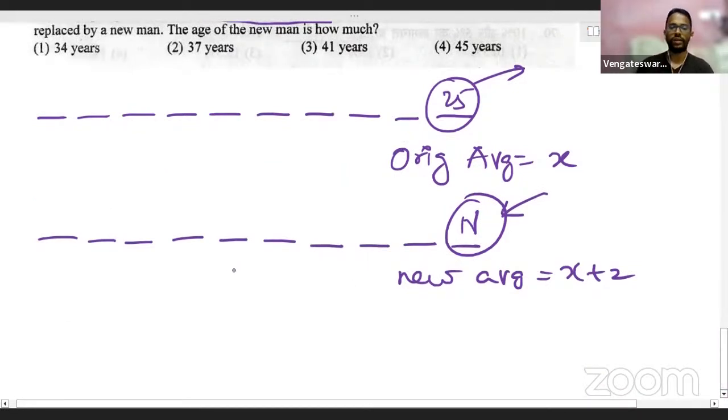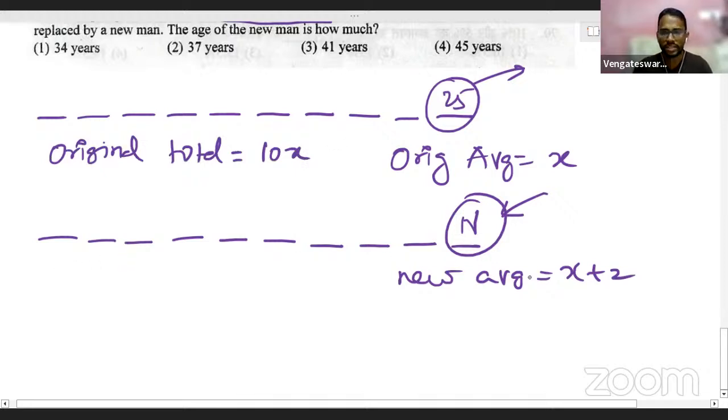Now clearly understand the procedure. Let me first of all give you the conventional approach, then we can try the usual approach. Originally, the average of the 10 people is X. That means the original total will be 10x. Can I tell this? I can definitely tell. Now, the new average is x plus 2. That means the new total will be 10 times of x plus 2.